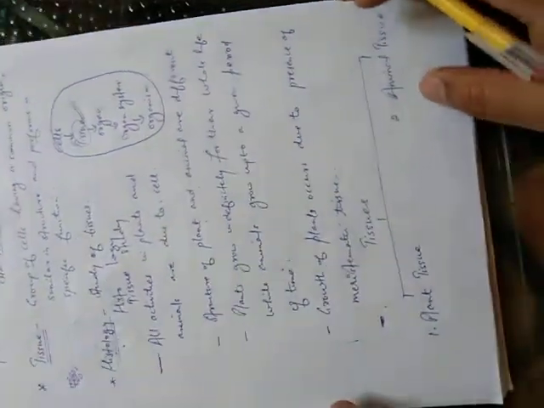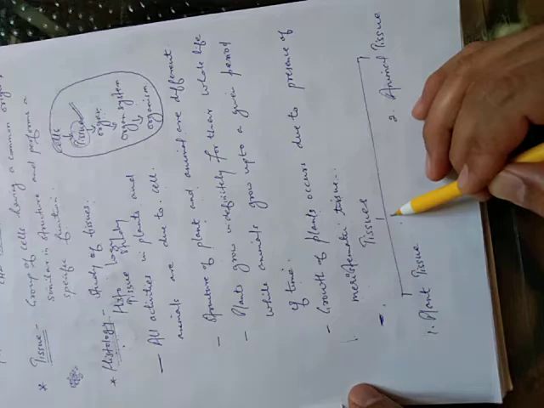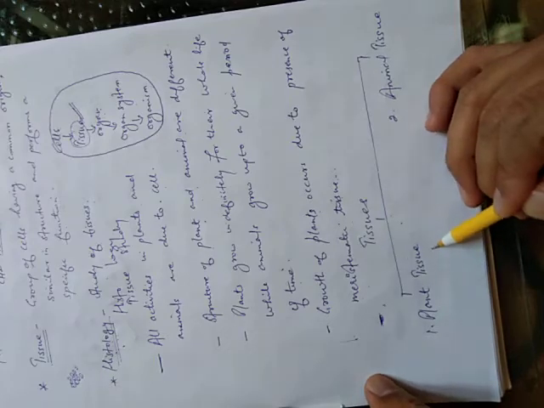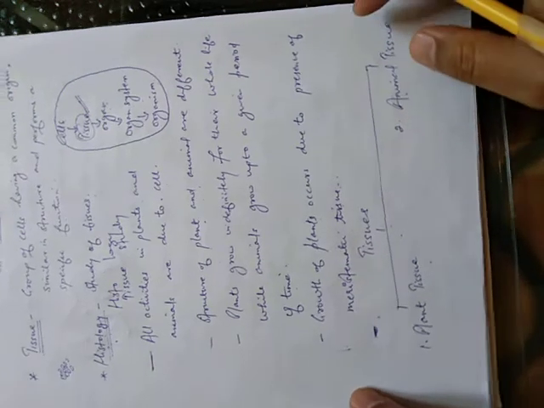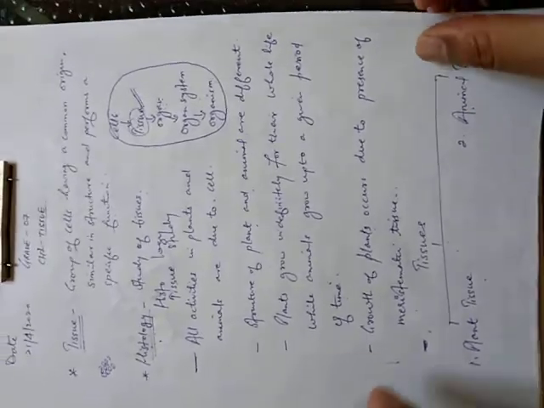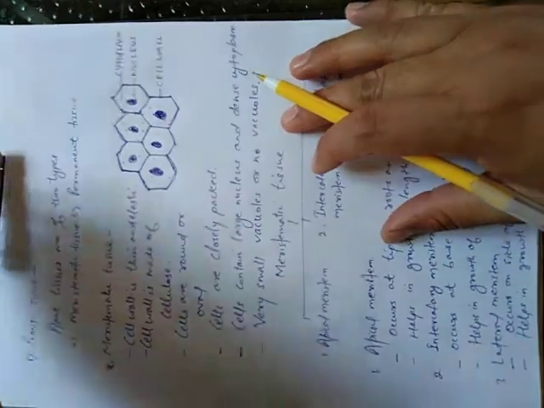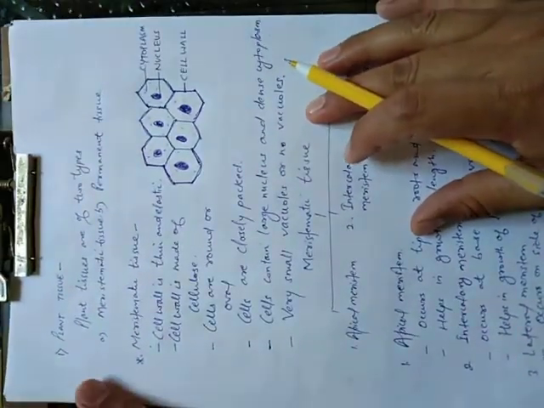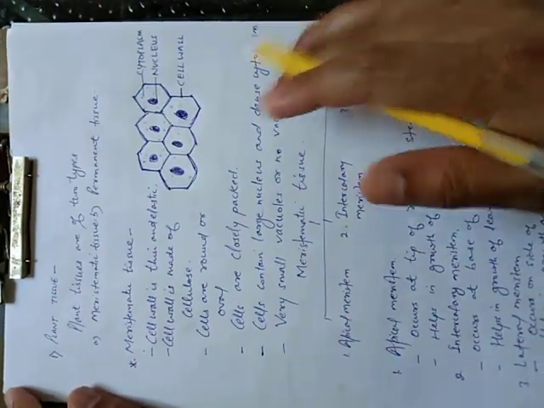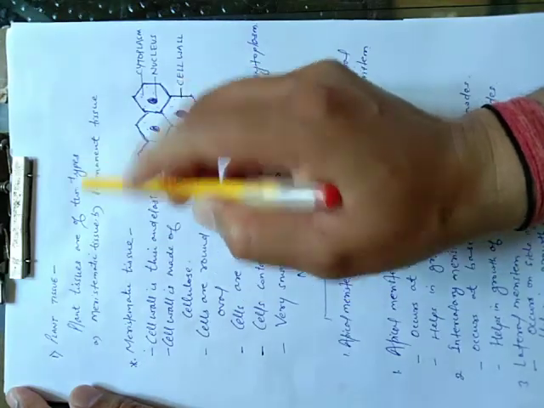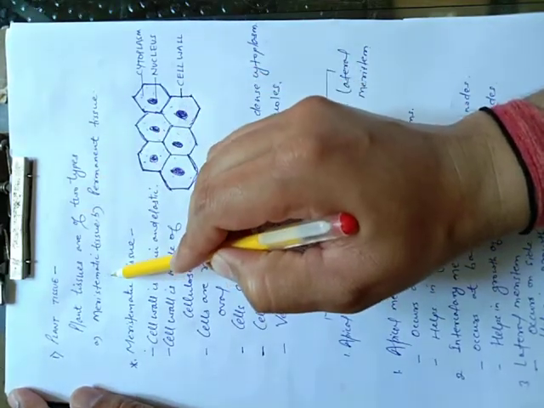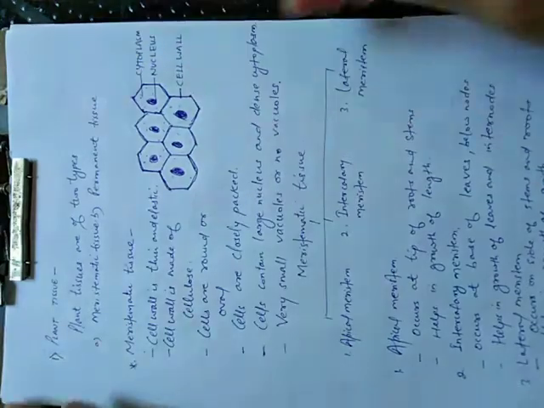Now students, we will start the tissue. Now tissues, there are two types. One is plant tissue and the other is animal tissue. Now see, firstly we will discuss plant tissue. Students, you can see plant tissues are of two types. One is the meristematic tissue and the other is permanent tissue.